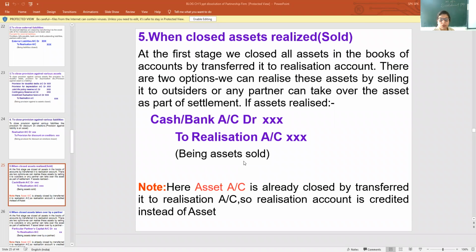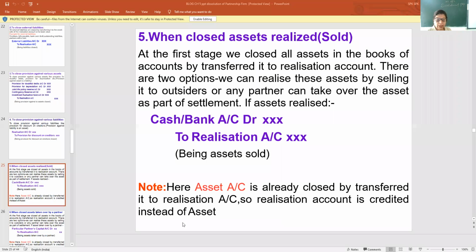Now some students get confused with the concept of class 11. They say, ma'am, if the furniture is going out, we have to write furniture here. No, my dear children. What is the reason? The asset account is already closed by transferring it to the realization account.